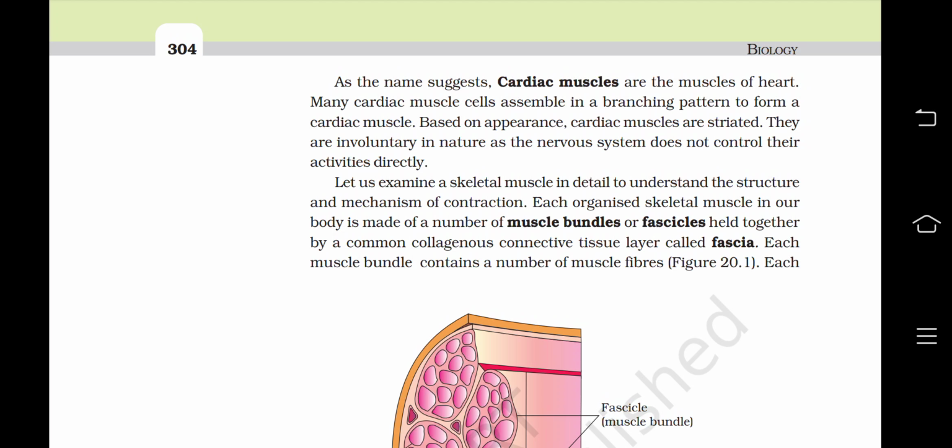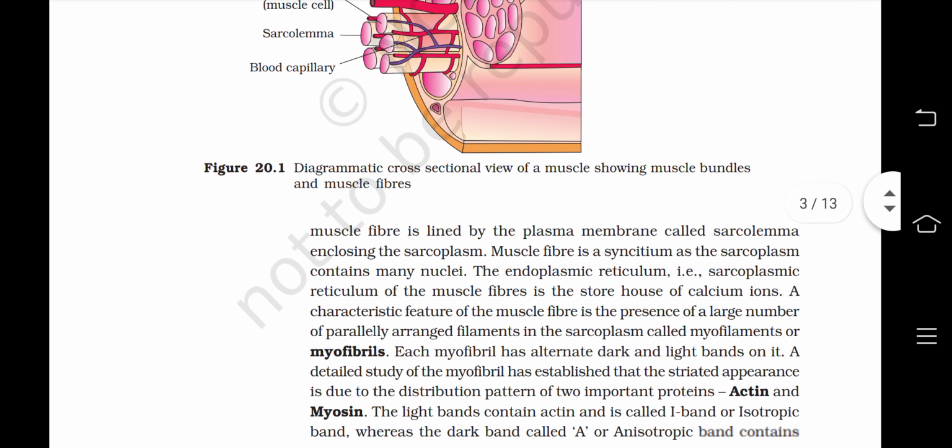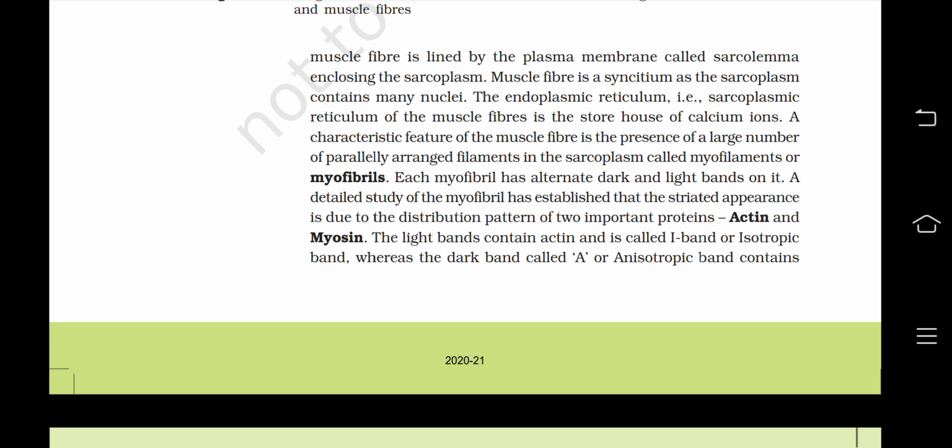Let us examine a skeletal muscle in detail to understand the structure and mechanism of contraction. Each organized skeletal muscle in our body is made of a number of muscle bundles or fascicles held together by a common collagenous connective tissue layer called fascia. Each muscle bundle contains a number of muscle fibers. Each muscle fiber is lined by the plasma membrane called sarcolemma, enclosing the sarcoplasm. Muscle fiber is a syncytium as the sarcoplasm contains many nuclei.